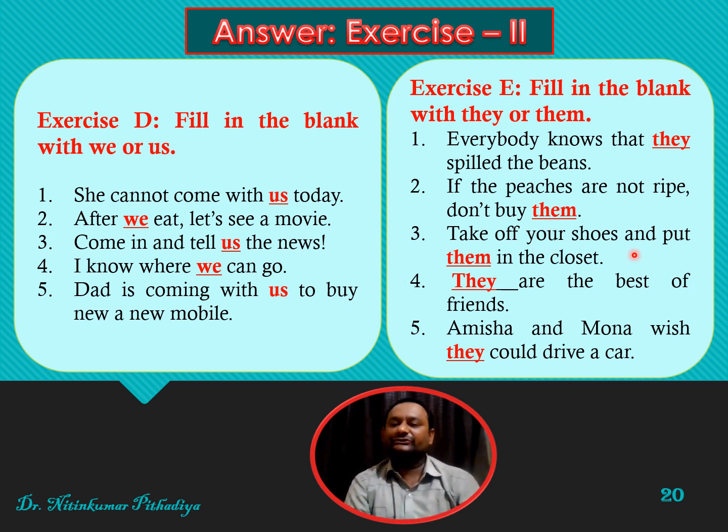Take off your shoes and put them in the closet. We are using them for shoes. They are the best of friends. And the last one is, Amisha and Mona wish they could drive a car. So friends, in this manner, we can use the subjective and objective pronouns in different ways.